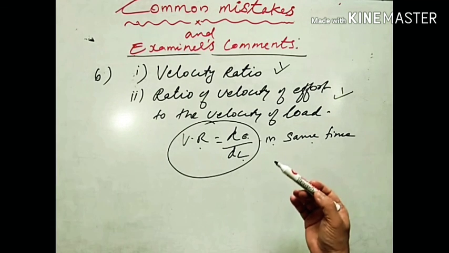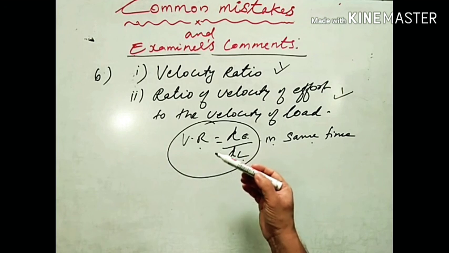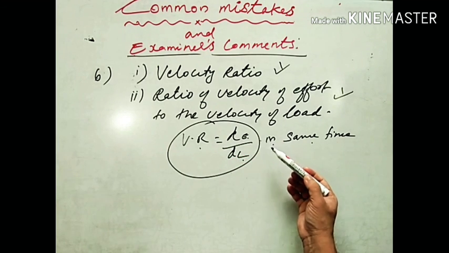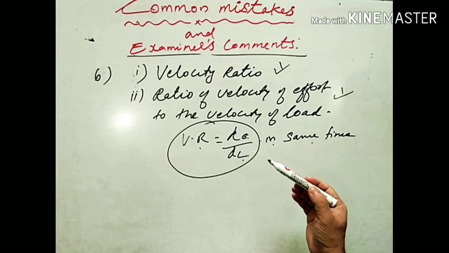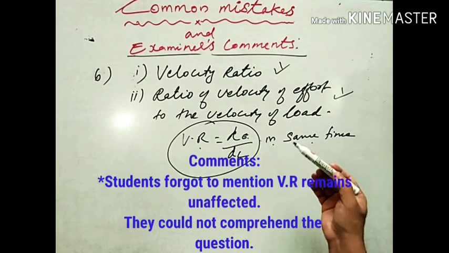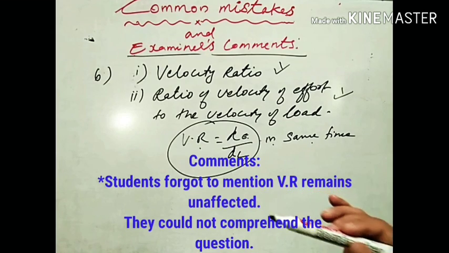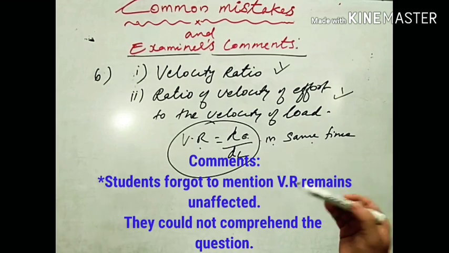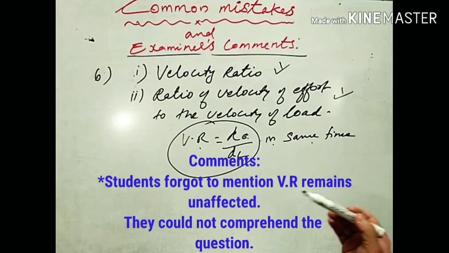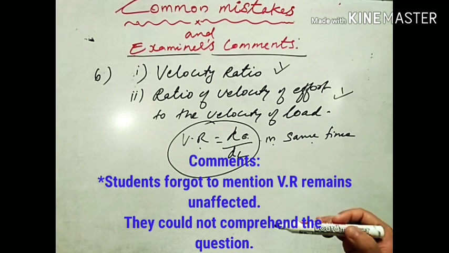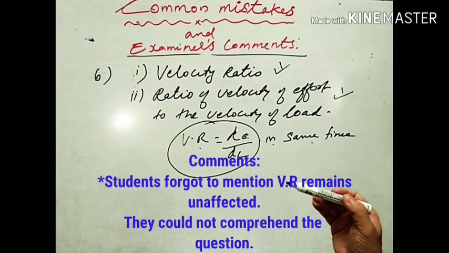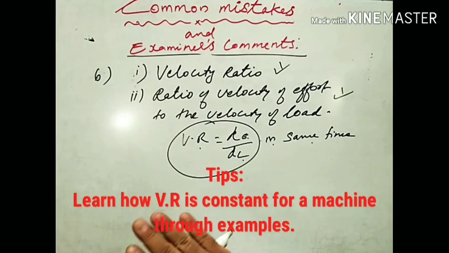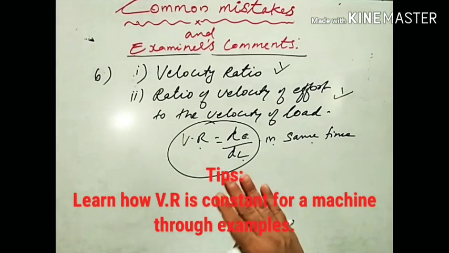So the tip to the student is that explain how velocity ratio is the same in spite of varying mechanical advantage and efficiency of the same machine through numerous examples. You must understand how velocity ratio remains unaffected, but mechanical advantage and efficiency may change. Efficiency depends upon the friction or the weight of the lower block of the pulley, etc. But velocity ratio remains unaffected. So, you have to read many examples and you have to comprehend all these